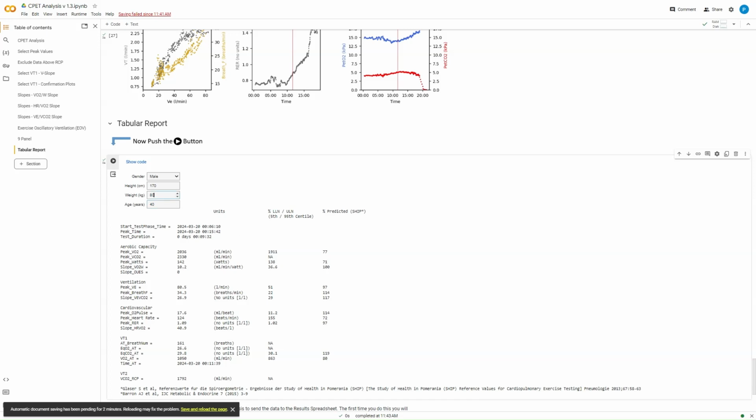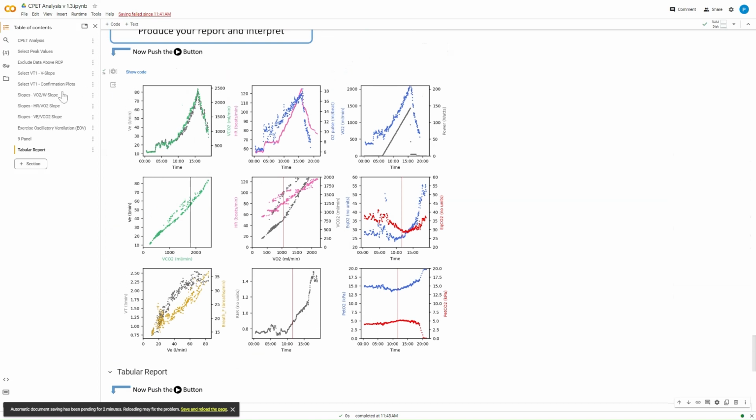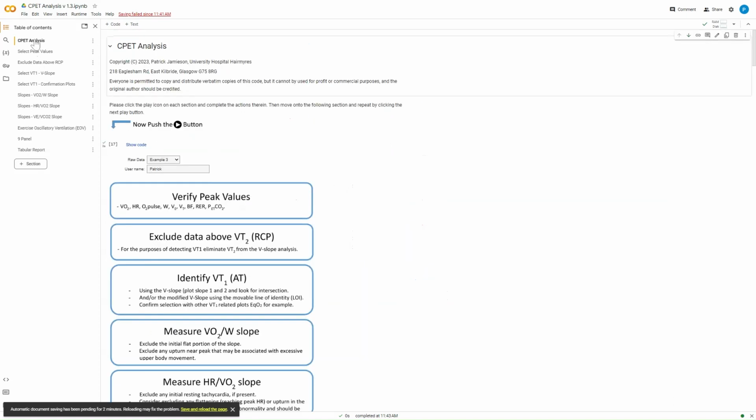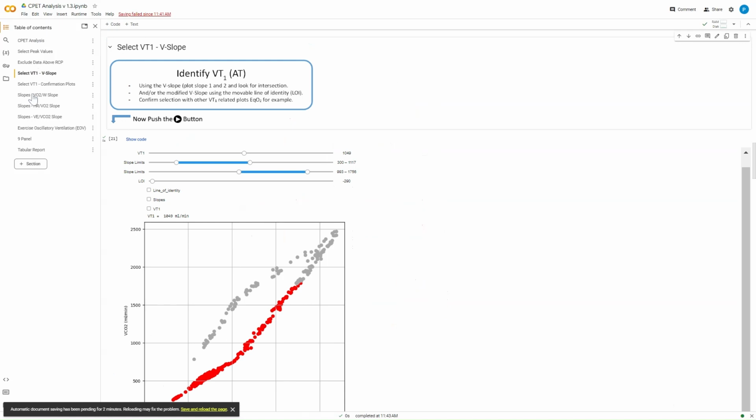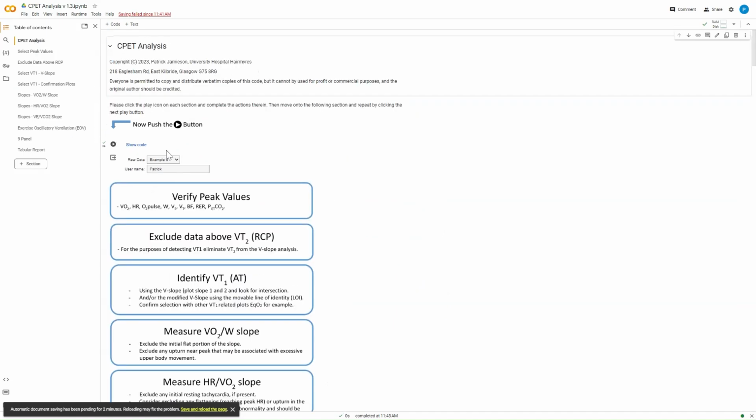And once you've done that, you're finished. You have created and analysed a CPET, and you're ready to take those two outputs, the tabular report and the graphical report, and start to interpret that data. Once you finish that, then what you can do is scroll all the way back to the top, or if you want, you'll notice there's a table of contents, you can actually flip to any part of that analysis again if you want to have a look at it again.